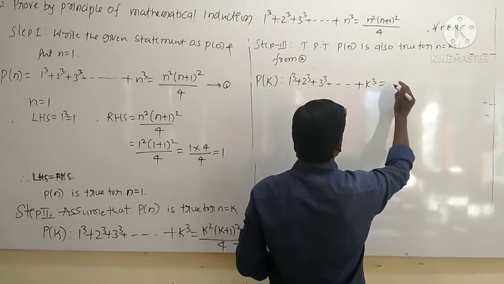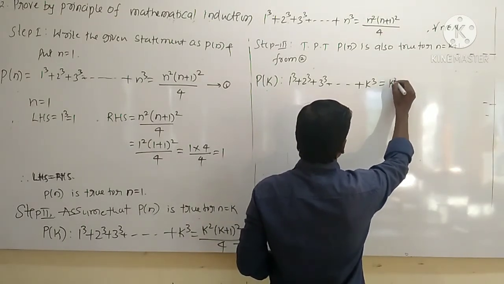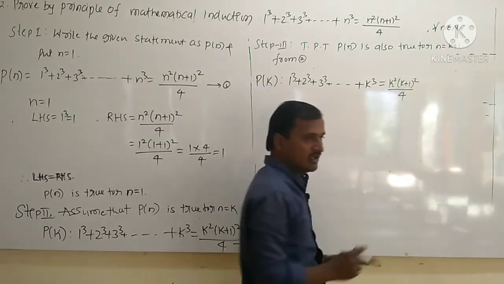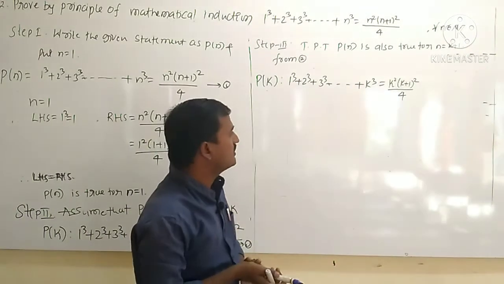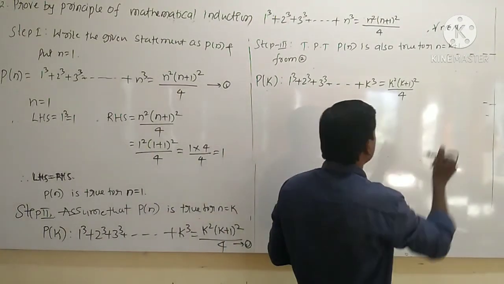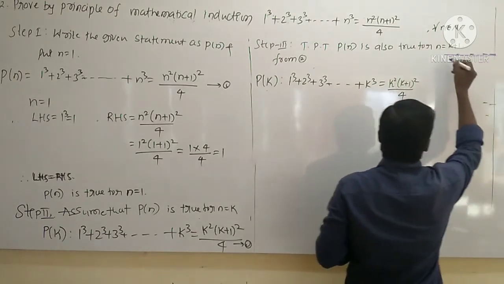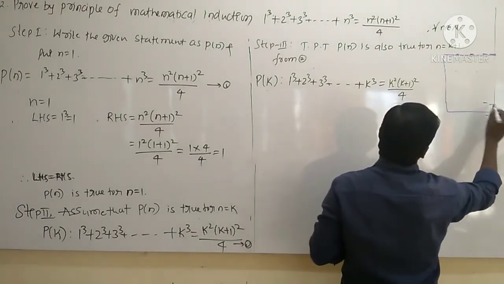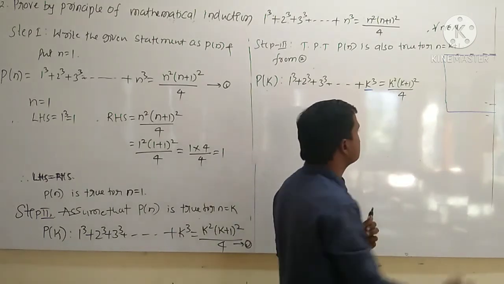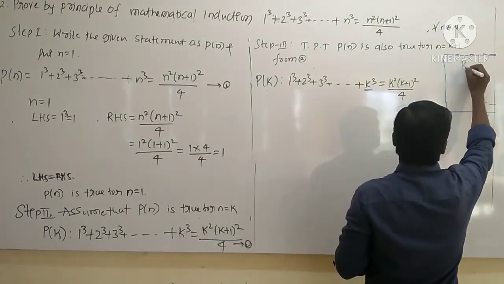Sorry, here this is equal to k square into k plus 1 whole square divided by 4. Okay, so the third step is important. We have to add. Which term do we have to add? That is the confusion. For this, you should make a box. In this box, k cube is there, so I will write k cube.